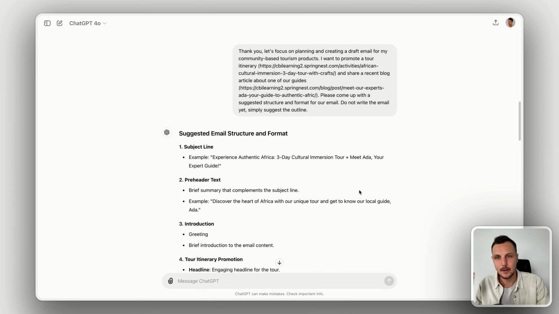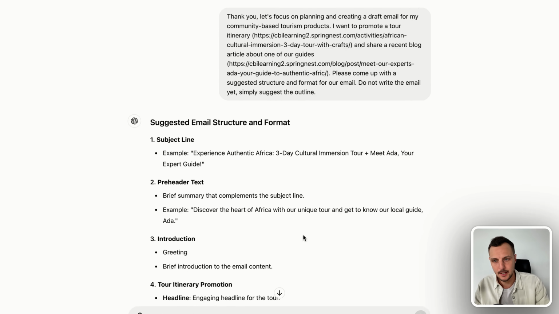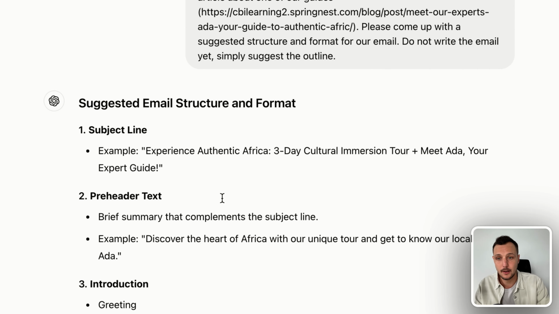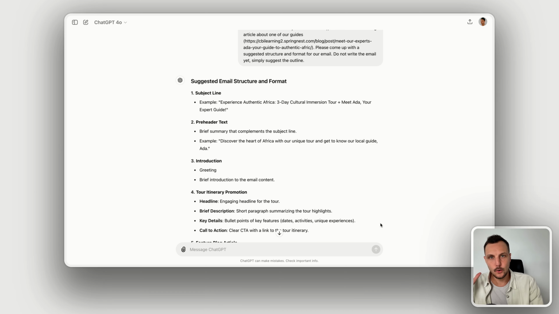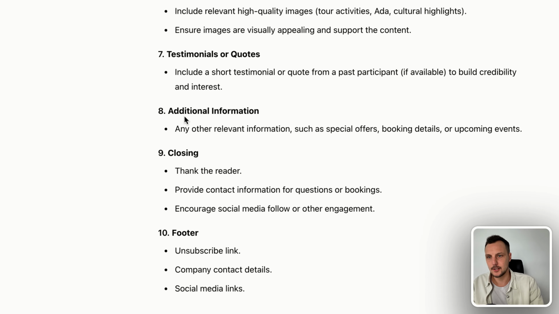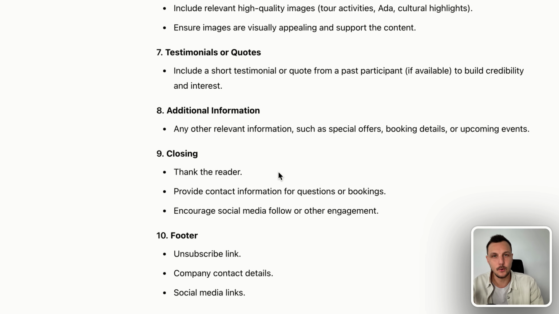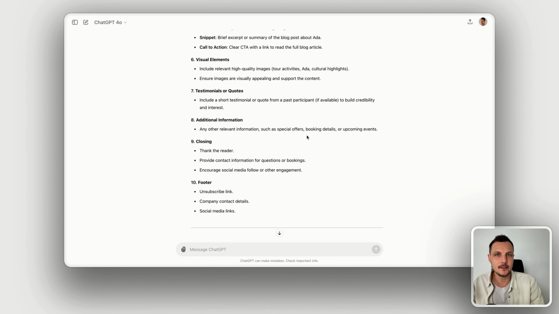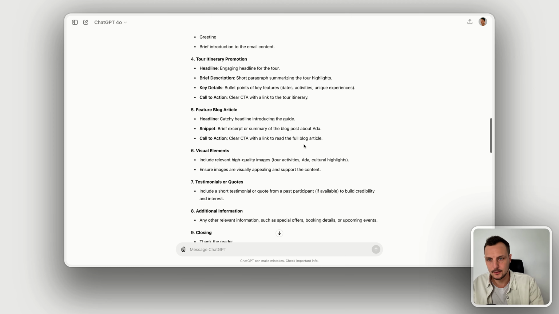And we can also see how AI is capable of extracting information from these links that we shared. Things like the title of the blog article and the itinerary. I feel quite happy with this. I think the only part I would like to exclude is point 8, additional information. So here it's suggesting quite an open-ended and broad piece of content, special offers, booking details, upcoming events. That's not something that we have available, and I don't really see much value in adding that to the newsletter.